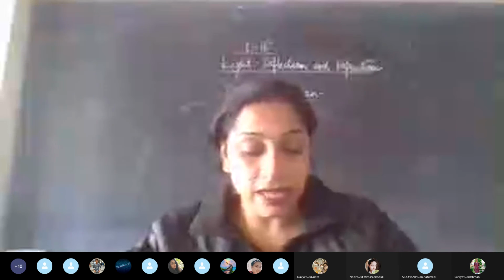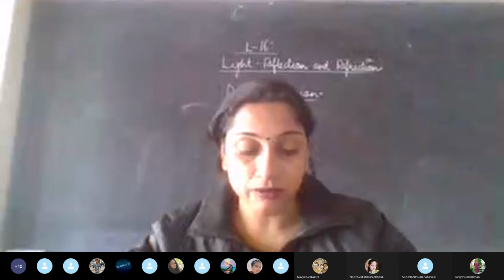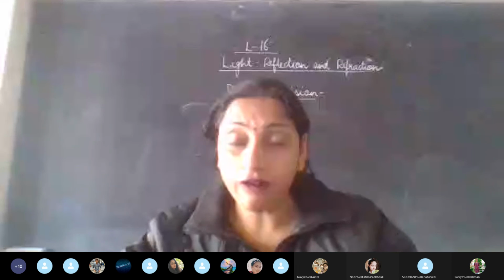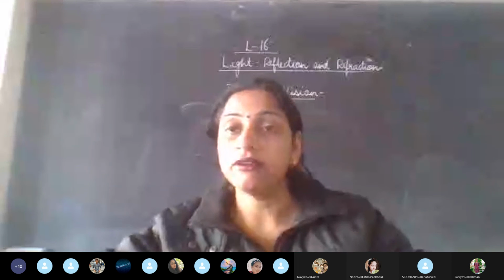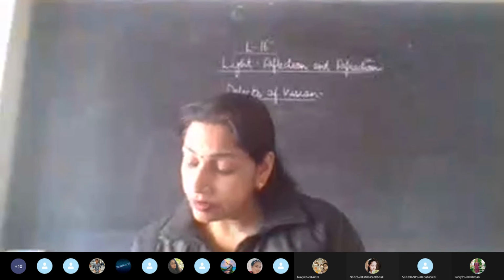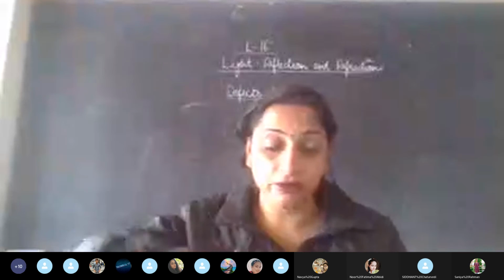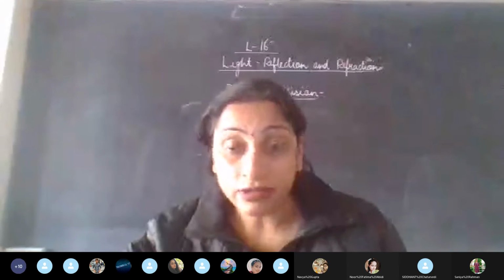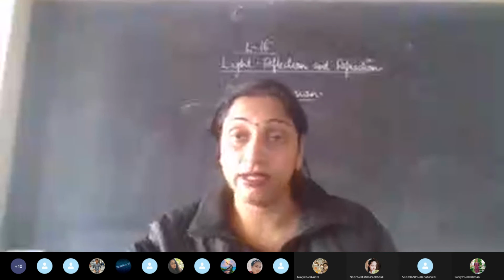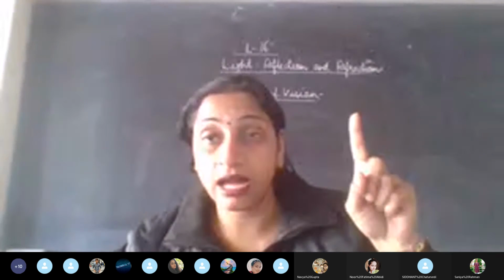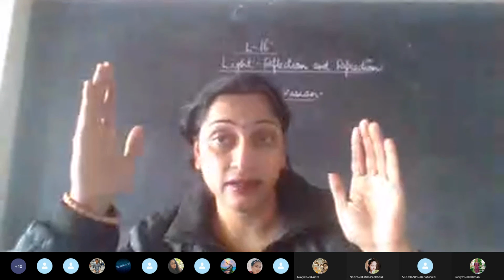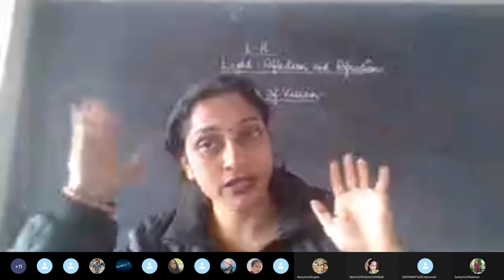So due to this, the image of the far or the distant object is formed before the retina instead of on the retina. Just have a look here, children, and compare it with what we are saying. In the last classes I told you that the retina is a screen where the image formation has to take place.